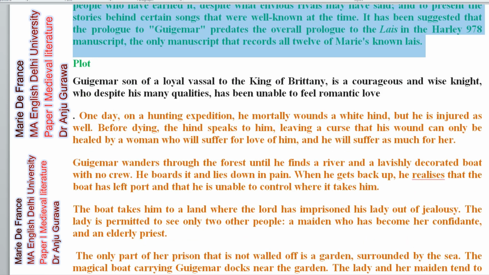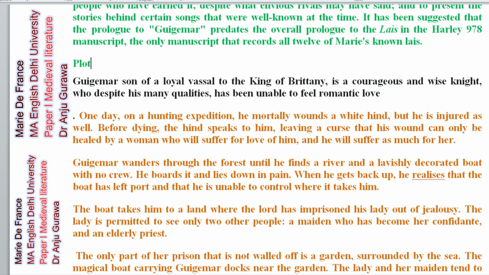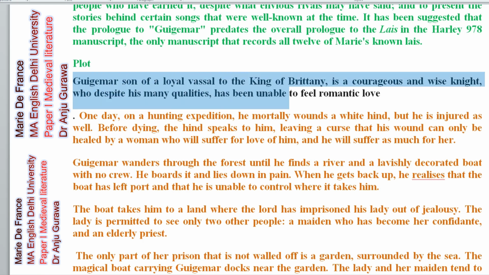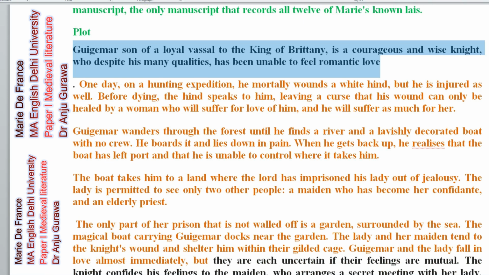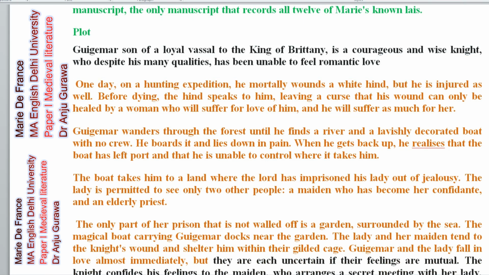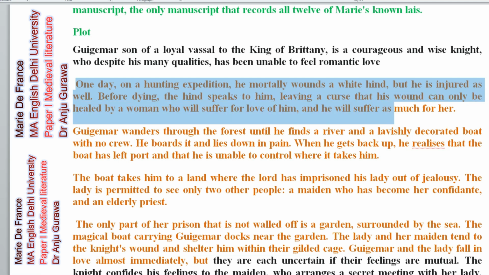What is the plot of Guigemar? Guigemar, son of a loyal vassal to the king of Brittany, is a courageous and wise knight who, despite his many qualities, has been unable to feel romantic love. One day on a hunting expedition, he mortally wounds a white hind, but he is injured as well. Before dying, the hind speaks to him, leaving a curse that his wound can only be healed by a woman who will suffer love for him, and he will suffer as much love for her.